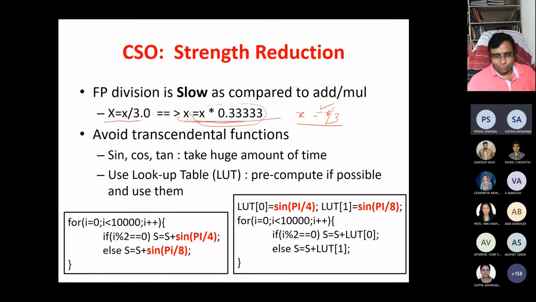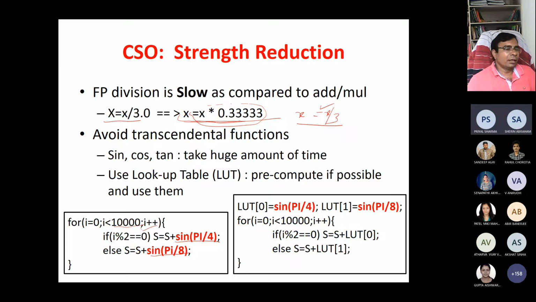And in the earlier case also, avoid the transcendental functions. Sine, cos, tan take a huge amount of time. So use a lookup table. If you know the possible values, pre-compute them, if possible, and then use them. In this left side code, for i is equal to 0 to 10,000, what are we trying to do? Sine pi by 4 if it is even, and if it is odd, then sine pi by 8.